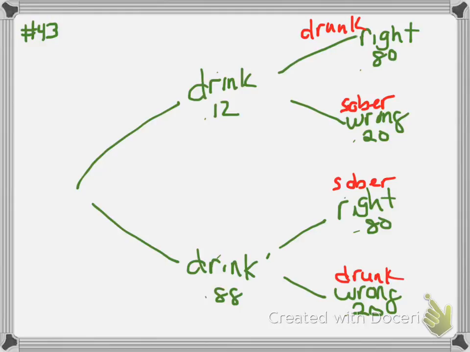All right, and so they say, A, you stopped at a checkpoint, and of course you have not been drinking. What's the probability that you have been detained for further testing? That you have not been drinking, so that's this branch here. So you haven't been drinking, but they are wrong, so it's going to be 0.88 times 0.2, and it's 0.176.